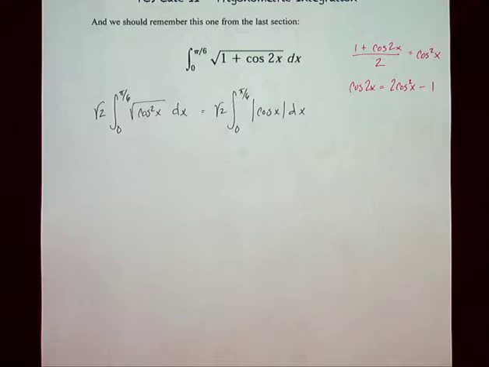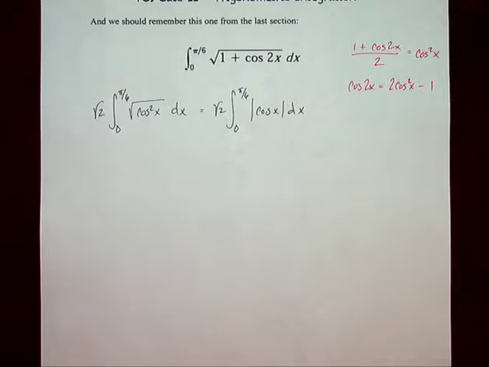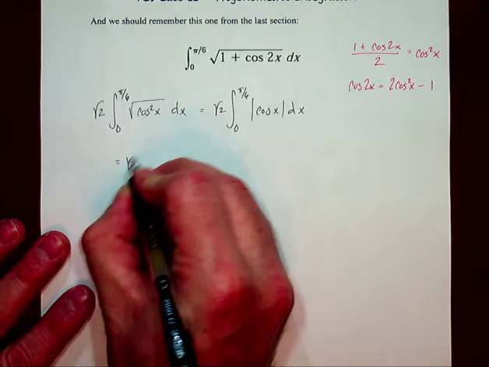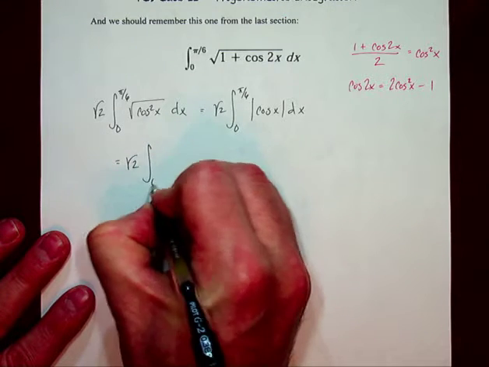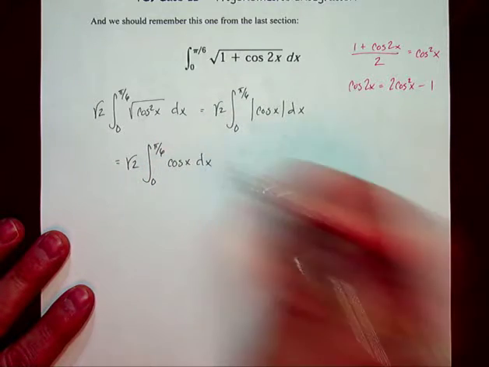But we know that cosine is not always negative. And actually, we know the values that we're using for cosine. We're using values between 0 and pi over 6. And between 0 and pi over 6, cosine's positive, so it doesn't need the absolute value bars. I just get regular old cosine.